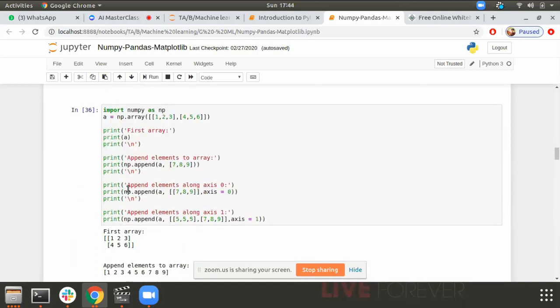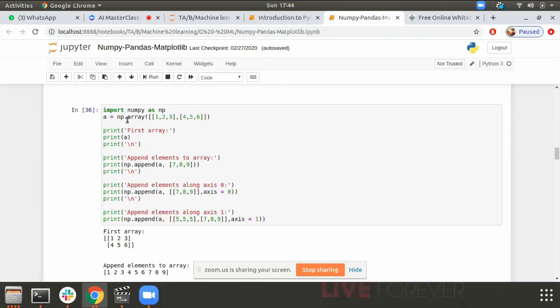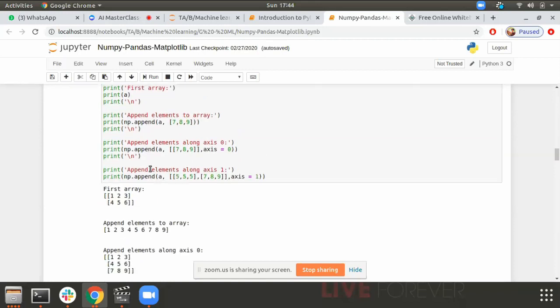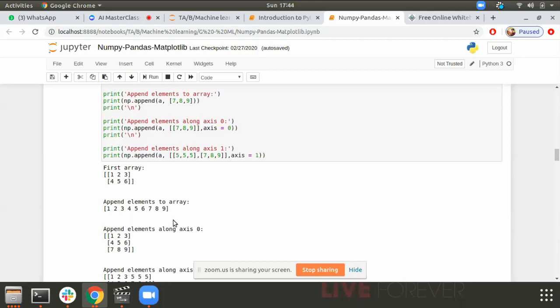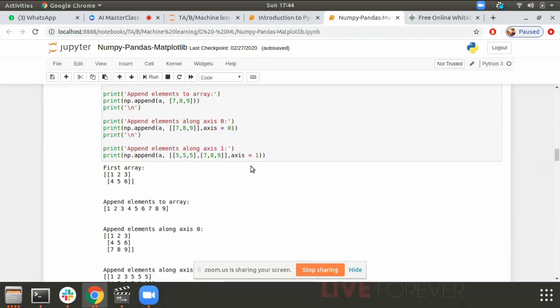Now, appending elements to an array. This was my array. I used a simple append function and appended to it. Now appending with the help of the axis: you can append below and you can append above. We have axes given, axis 0 and axis 1, so you can do the appending accordingly.